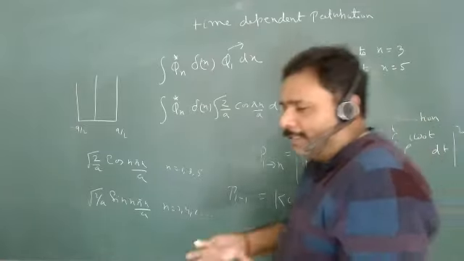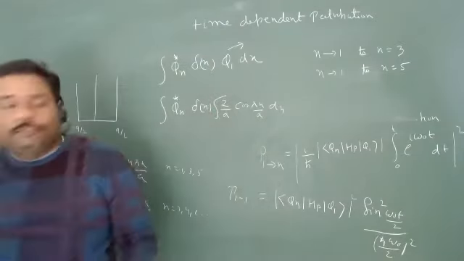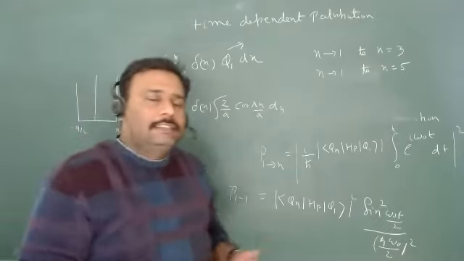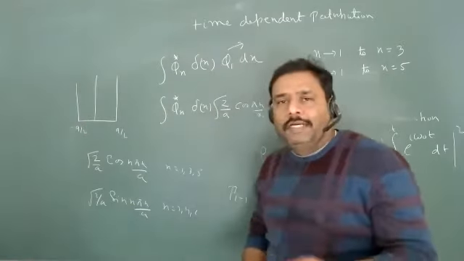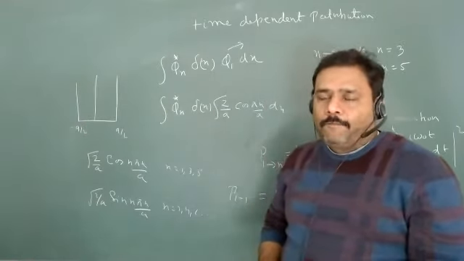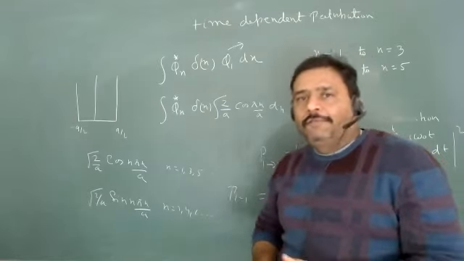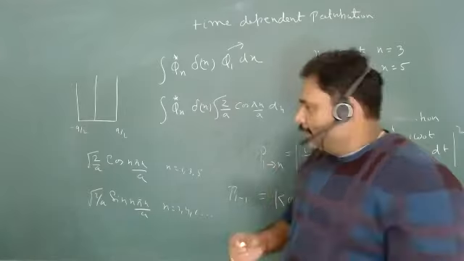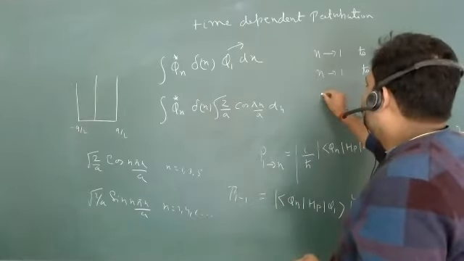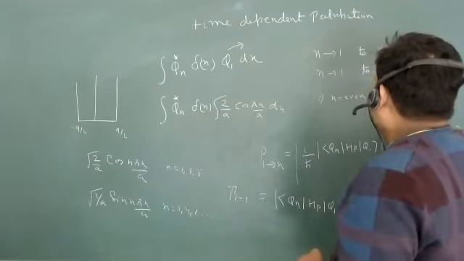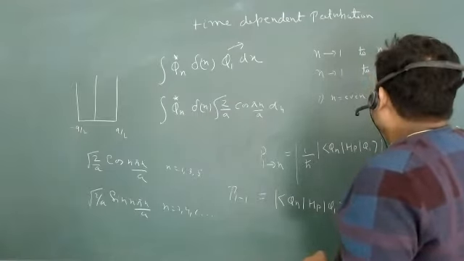Or in general, if you want to generalize the thing, then which kind of allowed quantum numbers are there? Suppose I am just giving you n even to n odd. Is it possible?